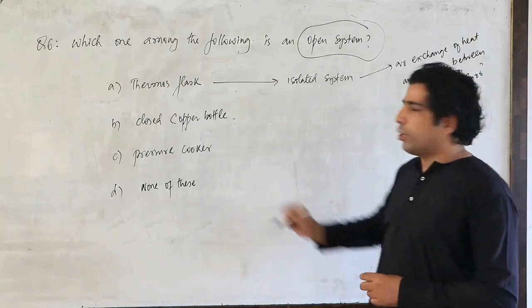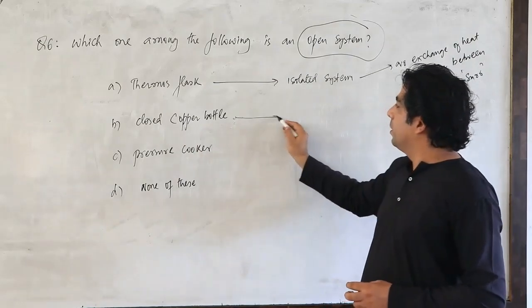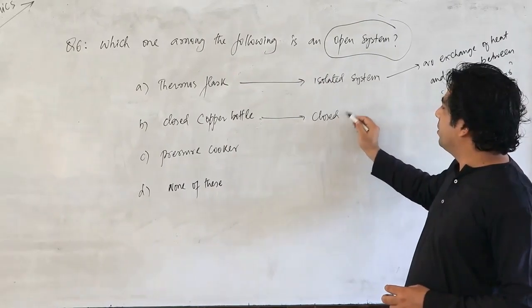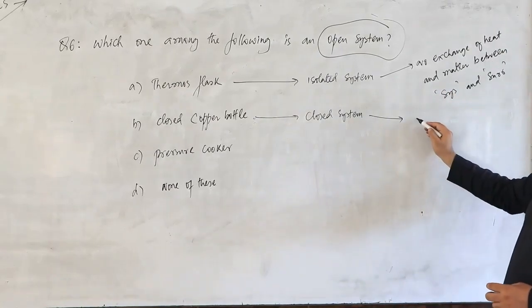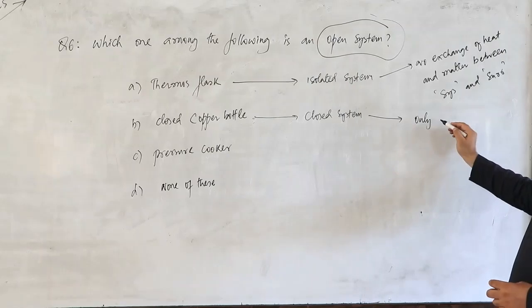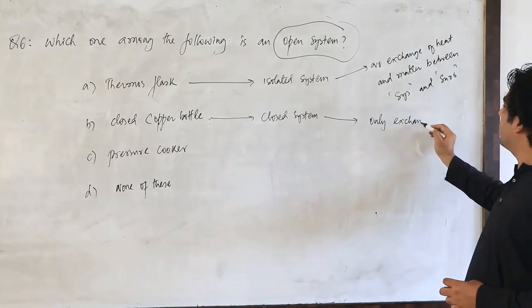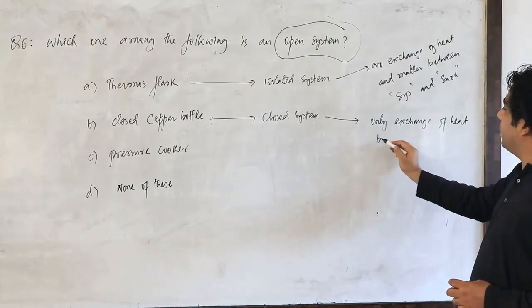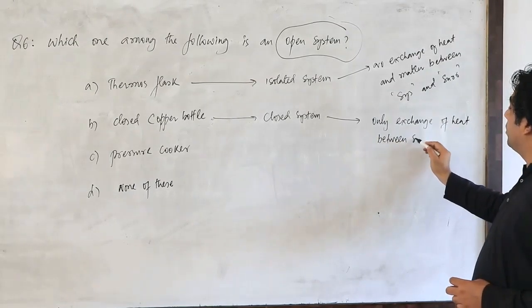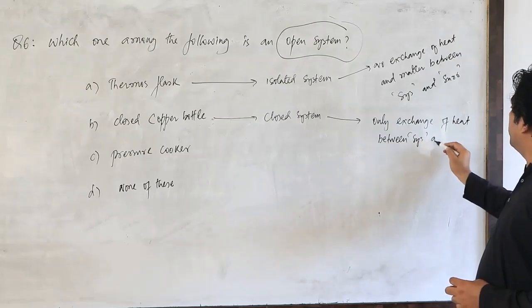Correct? And a closed copper bottle is a closed system, my dear friends. What is possible here? Only exchange of heat, no exchange of matter, between system and surroundings.